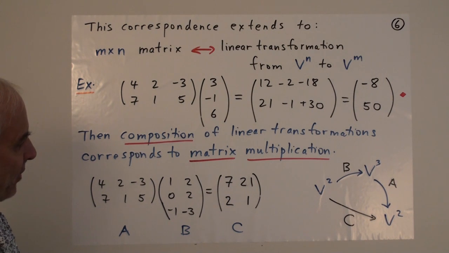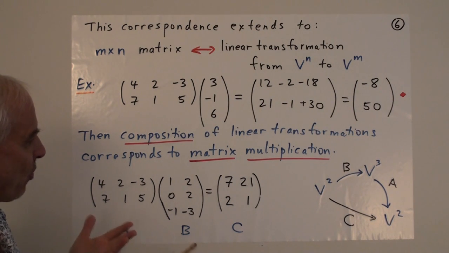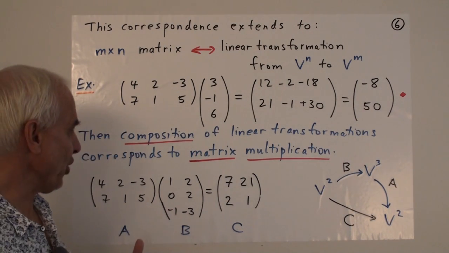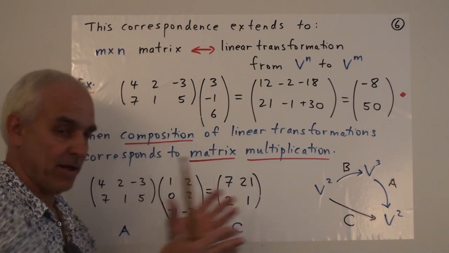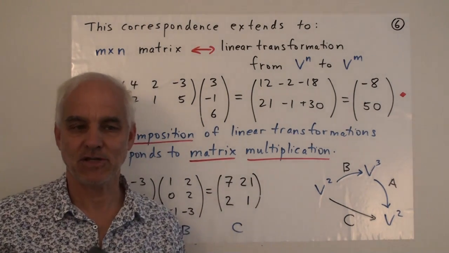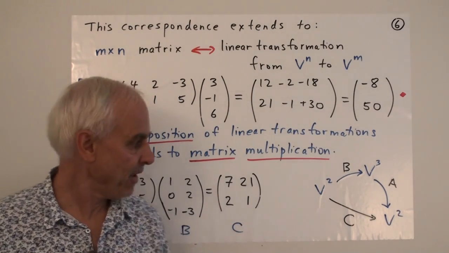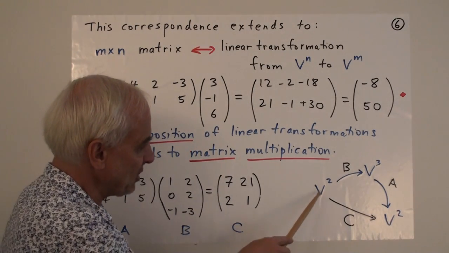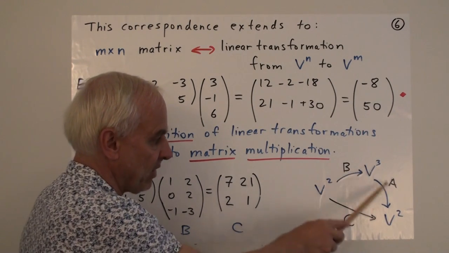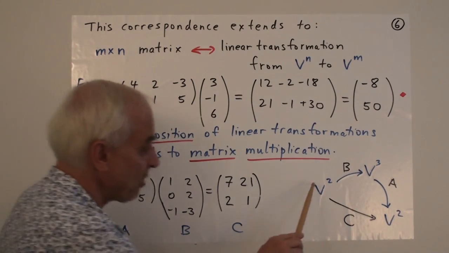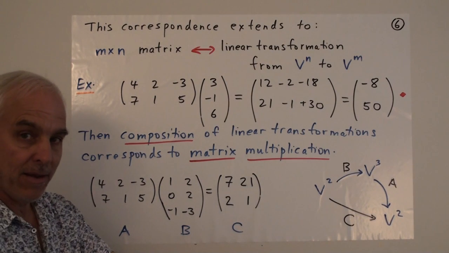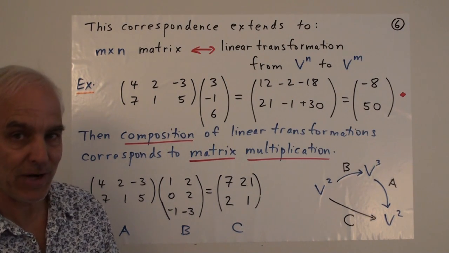Okay, so now we can appreciate why matrix multiplication is important now. Because now that we have this association of matrices with linear transformations, there's a very natural thing that we can do with linear transformations, and that is to compose them. So if we have one linear transformation, say from V2 to V3, and another linear transformation from V3 to, say, V2, then we can compose them. It means we can do first this one and this one. Then the composition will be, as it turns out, another linear transformation.